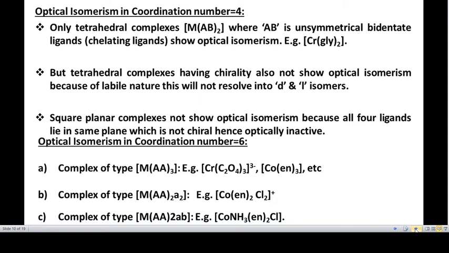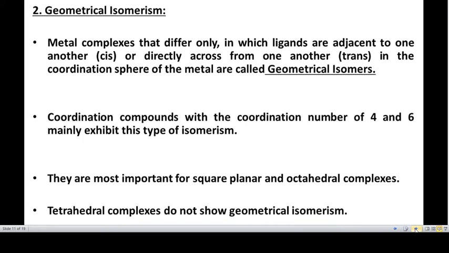And the third case is M(AA)2AB type of complex. Here you can see diethylenediamine, and ammonia is one ligand and chloride ion is another ligand. So these are three different types of optical isomerism in coordination number 6.